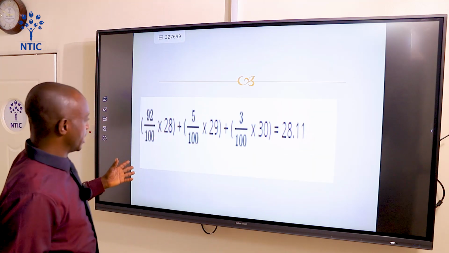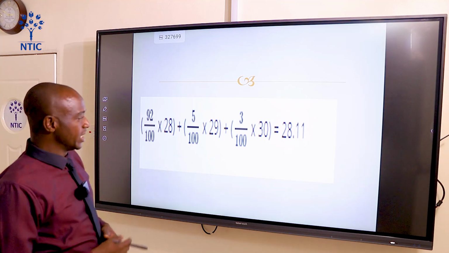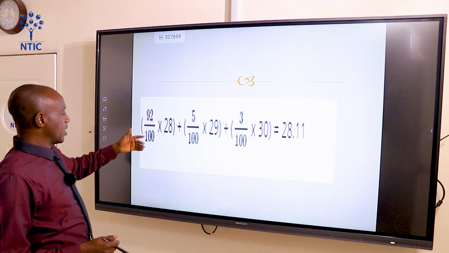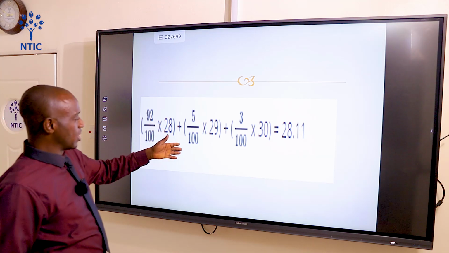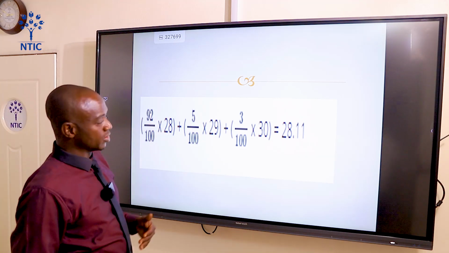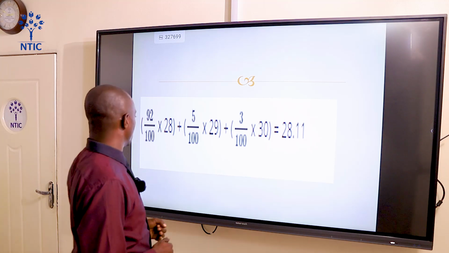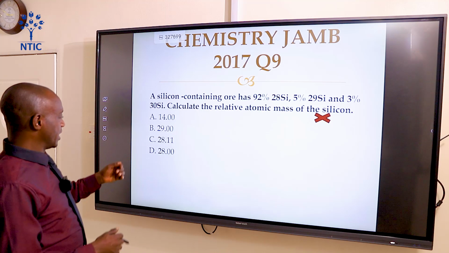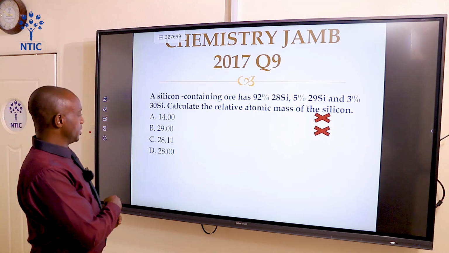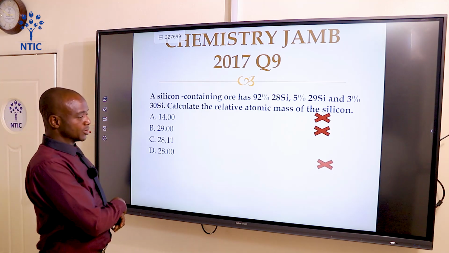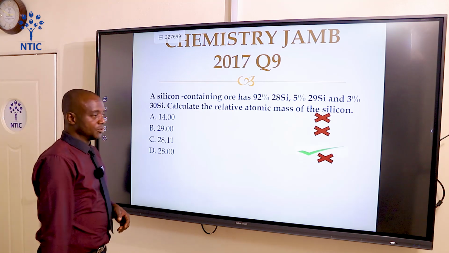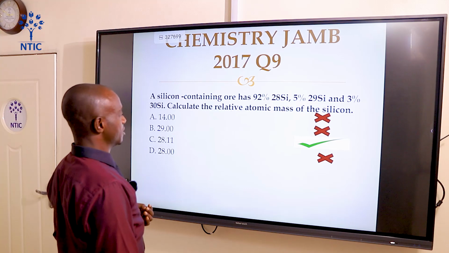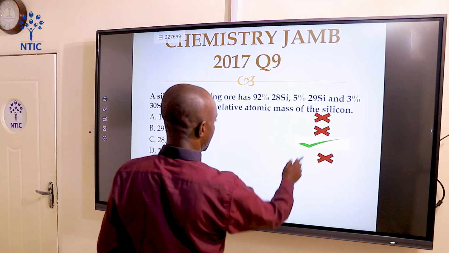Okay? It may not be clear. The answer here is 28.11. You can see 92 over 100 multiplied by 28, 5 over 100 multiplied by 29, 3 over 100 multiplied by 30. Answer is 28.11. Okay? You can see option B is not correct. Option D is not correct. Option C is the correct answer based on our calculation. All right?